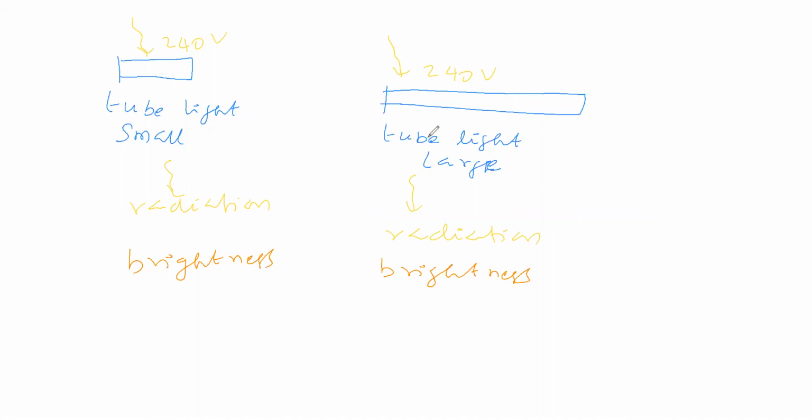Even you can see this difference in this bulb. That is a mercury vapor lamp. That mercury vapor lamp consumes less current, a less amount of current. Consider that lamp and you see its brightness. You see the tube light brightness. You see whether both are different or the same. Okay, one student says same.